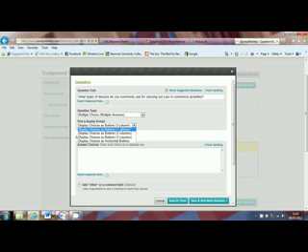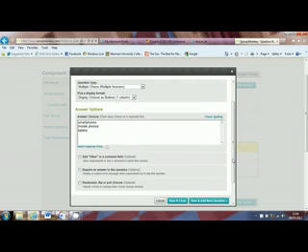So here, display format, you can choose whether you want the answers lined up in 1 column, 2 columns, or 3 columns, or even horizontal buttons. I'm going to stick with 1 column. And now the answer choices. So it says here to enter each choice on a separate line. So for this question, we've got smartphones, mobile phones, and tablets being the main 3 devices. And of course we can have other. Now you can have other as an option here, or as you can see underneath, add other or a comment field option is available.